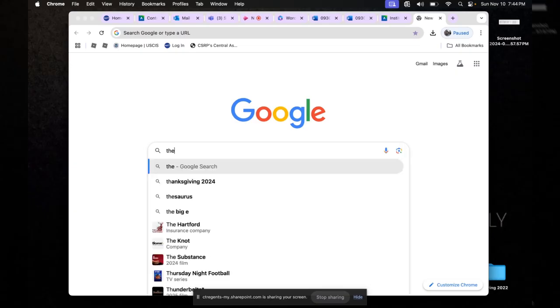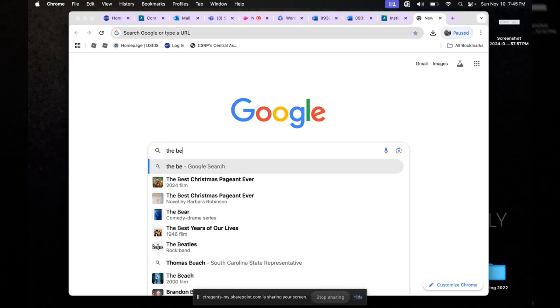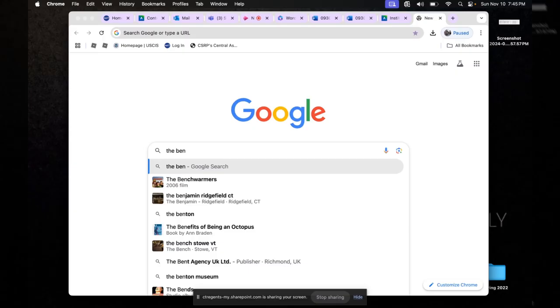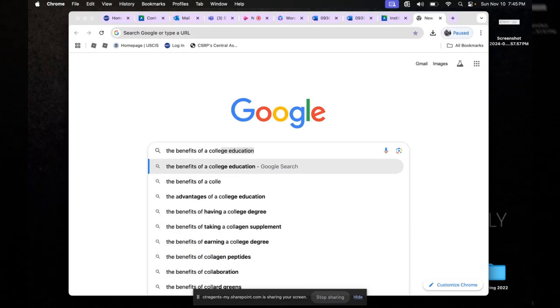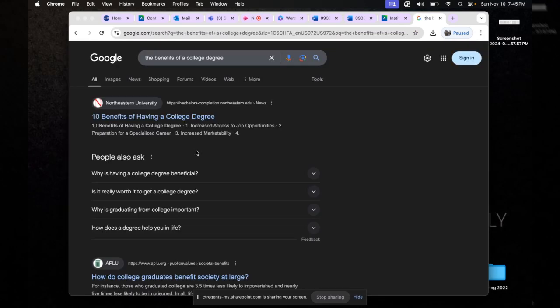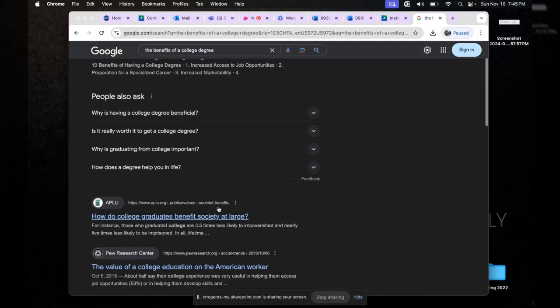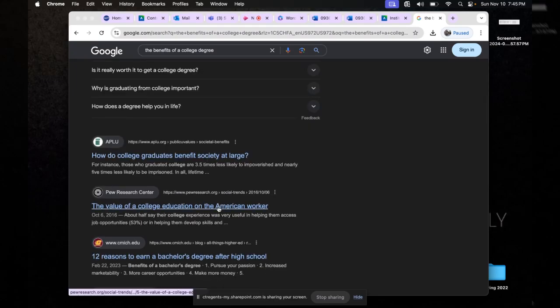So for those of you who are going to go with yes, college is necessary, do benefits of a college degree. When you come up with a more direct search, it does make your life easier. So the other thing I want to tell you, Pew Center is always pretty good.